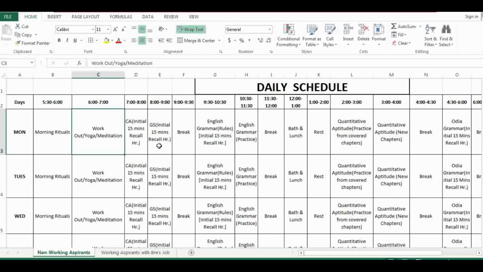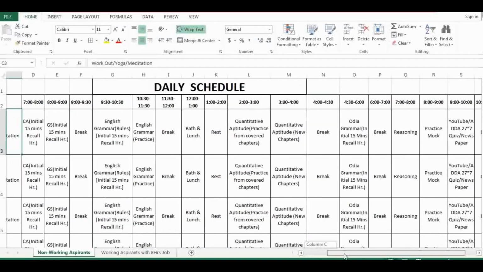Then GS 1 hour, then you take a break of half an hour, then 1 hour English. Similarly, 15 minutes grammatical rule revision, and then for 45 minutes you study new things. Then practice for 1 hour. Practice means you can practice from previous year questions, or from some reliable app like ADA 24/7 or GradeUp or whatever. You have different sources to practice. I have mentioned that in my ebook, and you should practice for 1 hour.